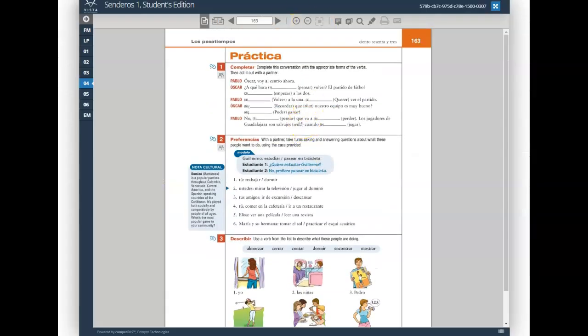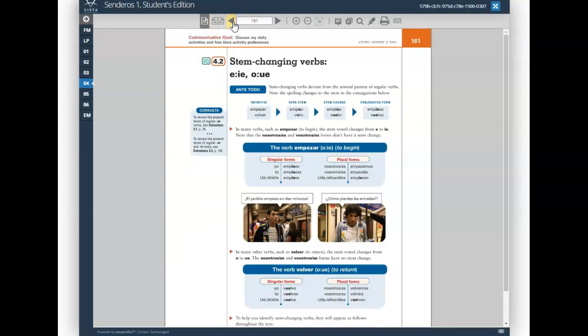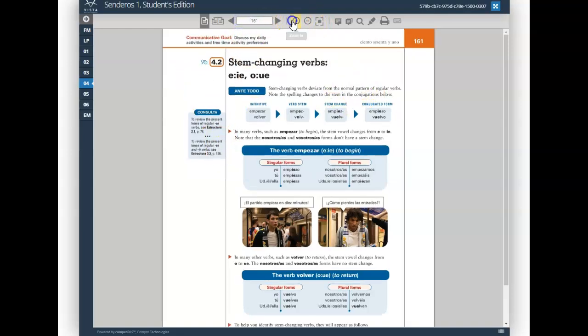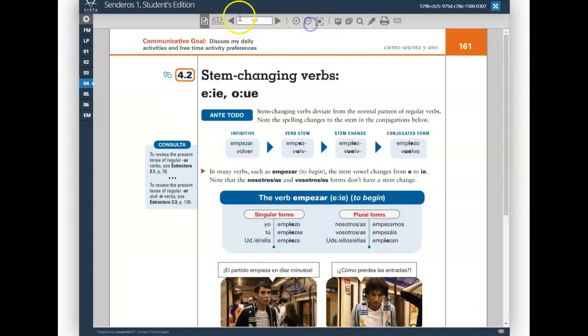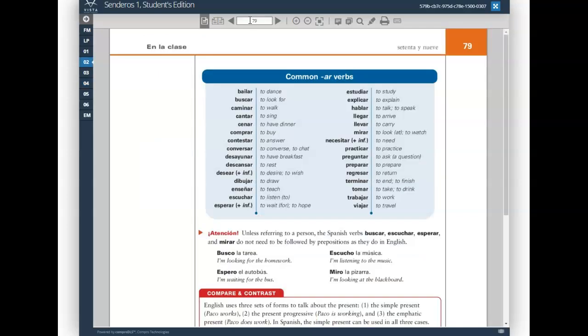So stem changing verbs you can see on page 161. So I'll give you guys a moment to get there in your textbooks. As you guys are making your way there, I just want to run back the types of verbs that we've seen so far. So on page 78